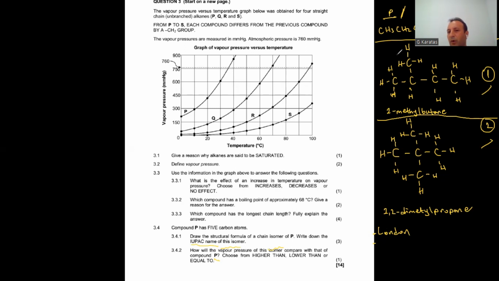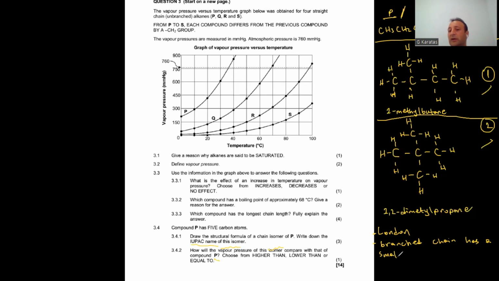As a compound becomes more branched, it becomes smaller. The surface area of a branched molecule is smaller than a straight chain. I can write here, branched chain has a smaller surface area. This is a general rule.